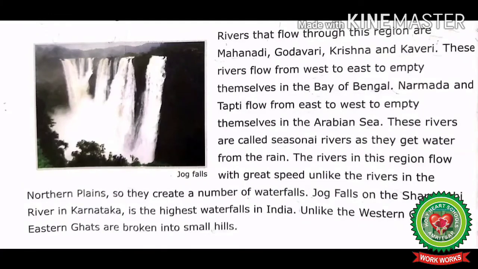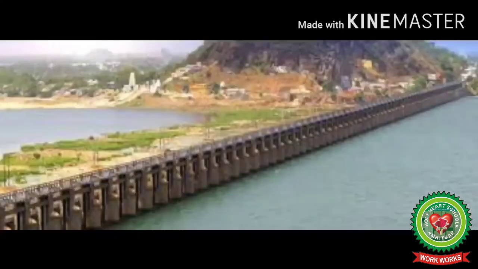Let's read further. These rivers are called seasonal rivers as they get water from the rain. Seasonal rivers means rivers which flow only in rainy seasons and remain dry mostly. The rivers in this region flow with great speed, unlike the rivers in the northern plains, so they create a number of waterfalls.